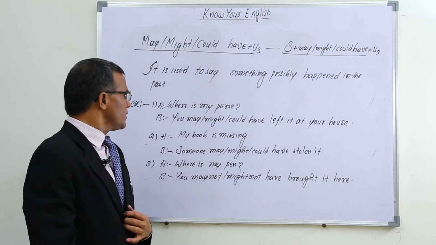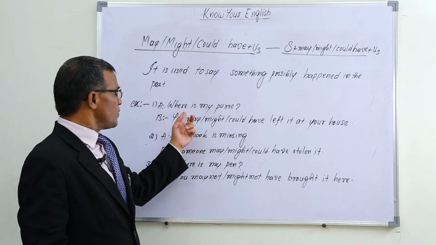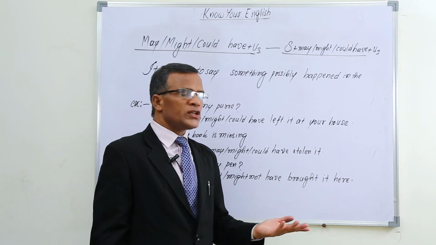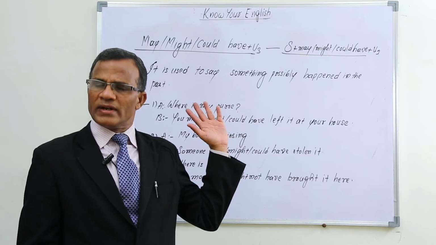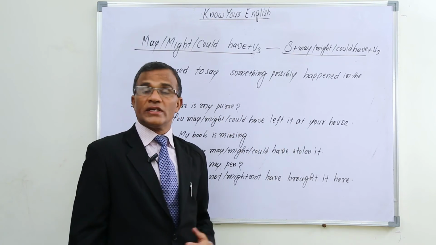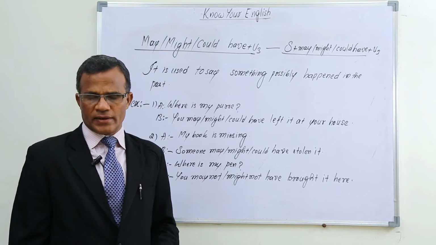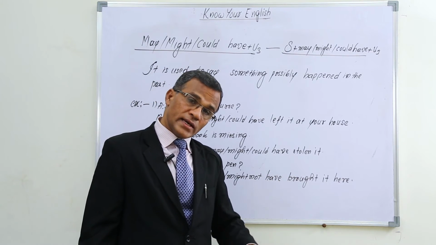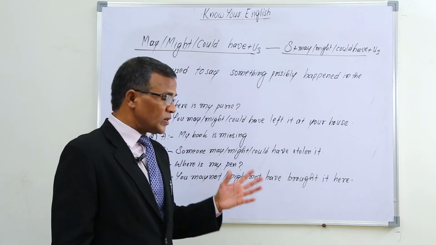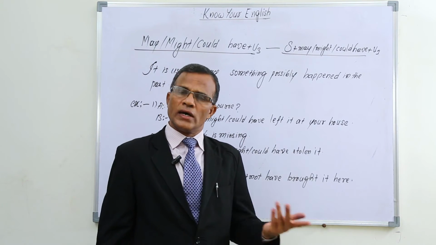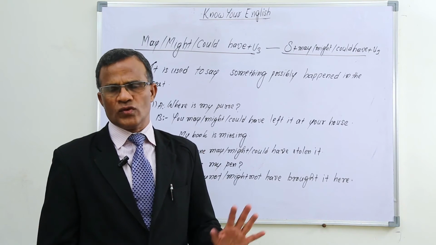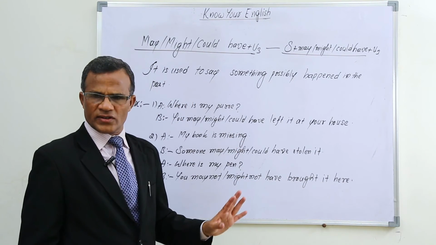B answers in this way when A asks a question, where is my purse? B answers, you may have left it at your house. Possibly you may have left it at your house. Or you can use, you might have left it at your house. Possibly you might have left it at your house. Or even you can say, you could have left it at your house. So between these three, it doesn't make any difference. You can use any of these three.